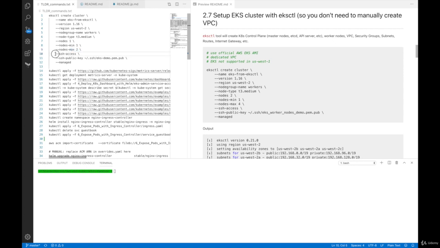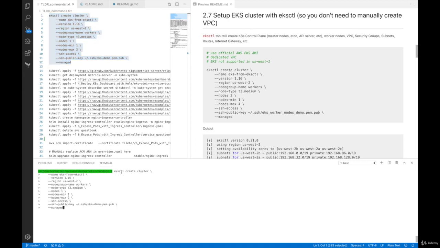And in here, we are also passing the SSH-access argument with SSH-public-key. And then we are passing the SSH public key that we just created in the previous section, just in case we want to SSH into the EC2 instance. And then lastly, we are passing --managed. This is notifying EKS that we want to use EKSCTL managed worker nodes. We're going to go over what it means to be EKSCTL managed, and also we're going to explore limitations of these EKSCTL managed nodes. But for now, we are going to go ahead with this command.